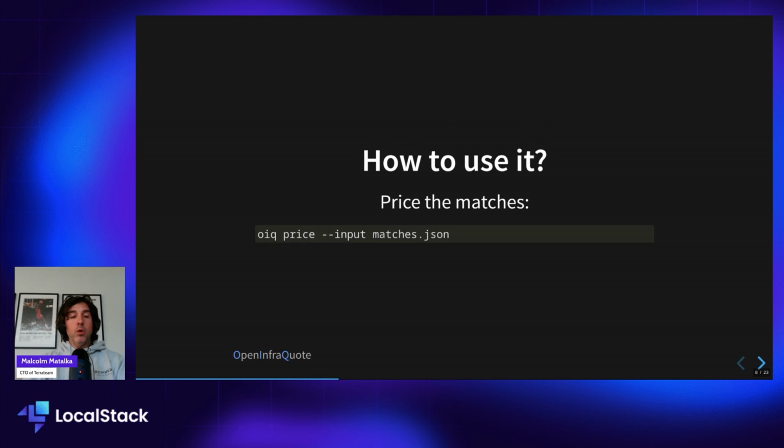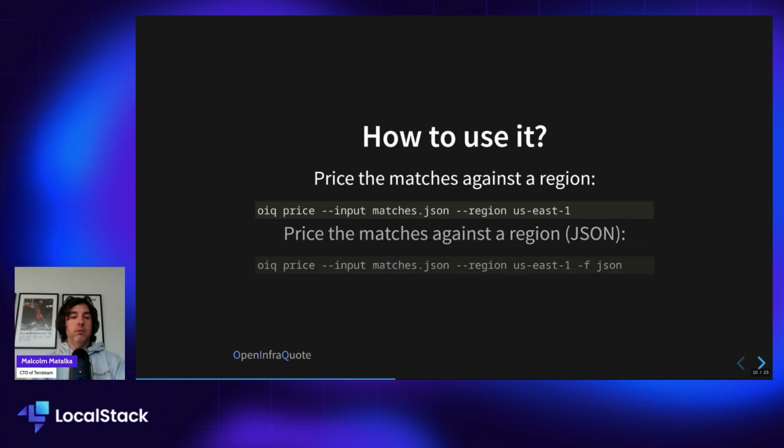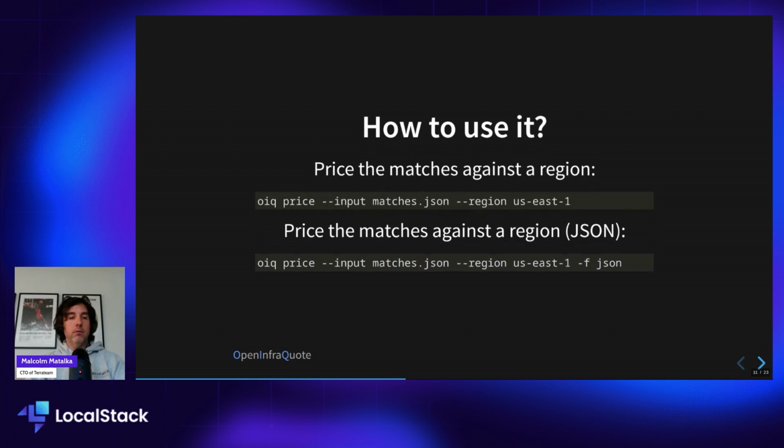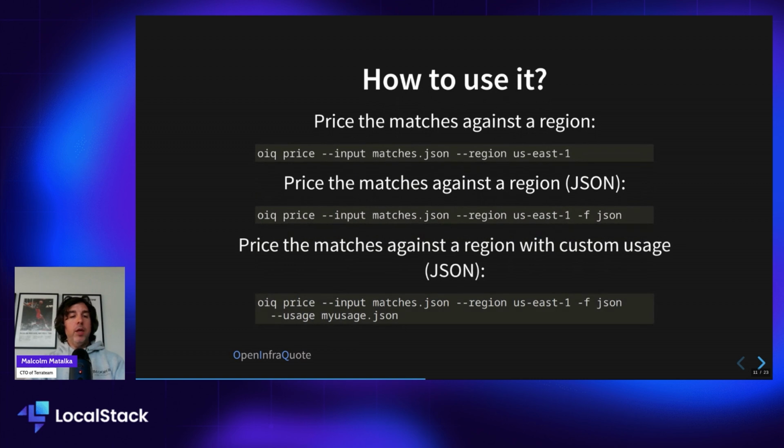So the basic one, which gives you the text output, is just passing the matches JSON in to the price command. We can also specify the region here. That's how that would look. And we can specify an output of JSON. And we can also pass in our own custom usage, which is another JSON file. And in this way, you can say this particular S3 bucket gets this much traffic, and so on.